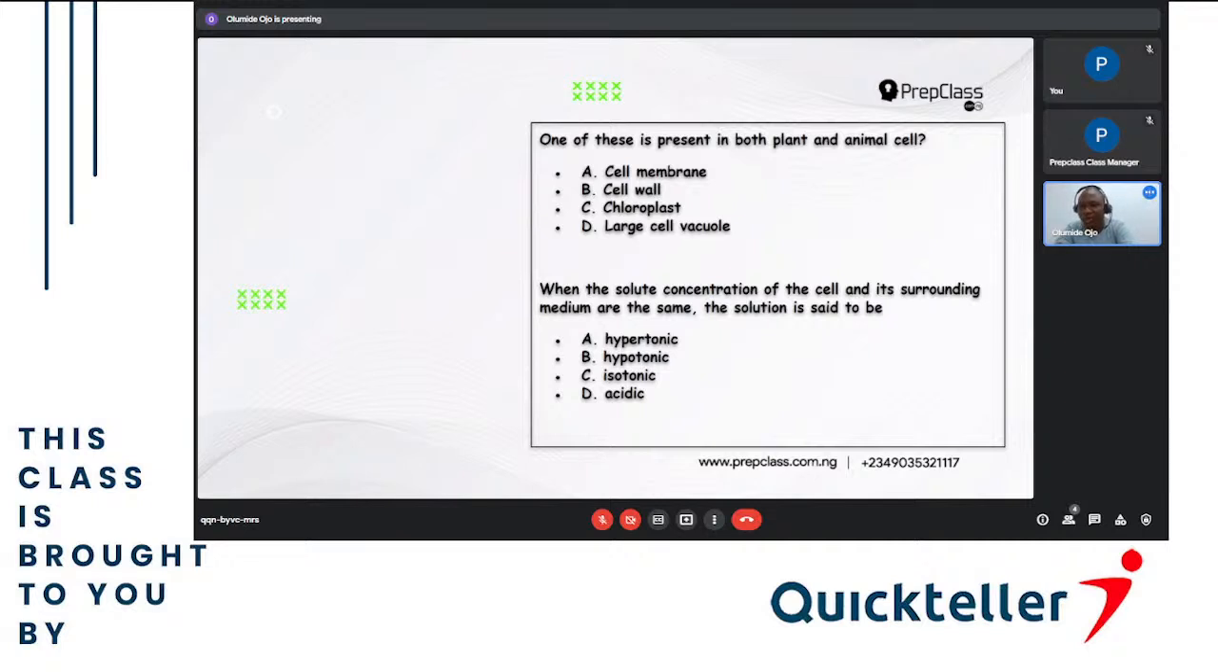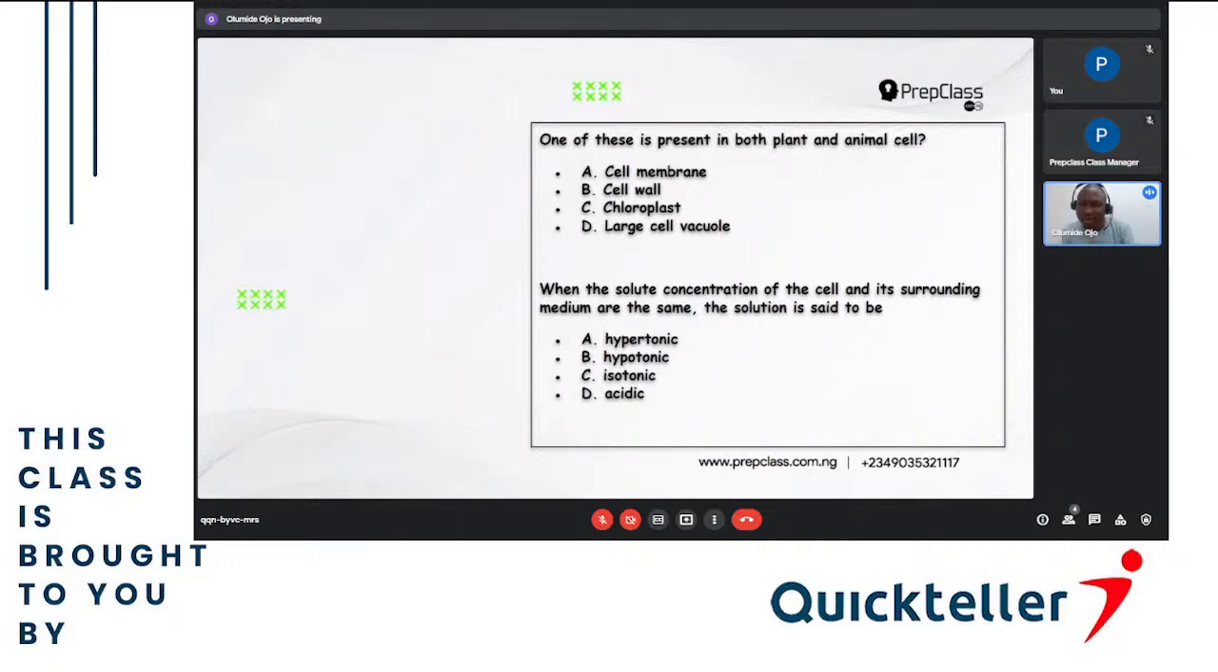is said to be isotonic. I've said it here. That when a cell and its surrounding is having the same concentration, this is called isotonic solution. When the surrounding is having a higher concentration than the cell, it is called hypertonic solution. When the cell is having higher concentration than the surrounding, it is called hypotonic solution.